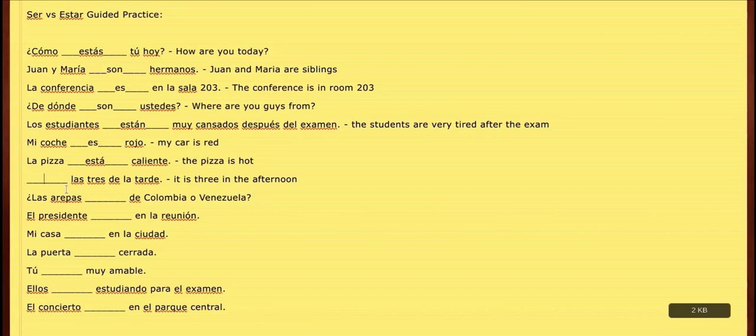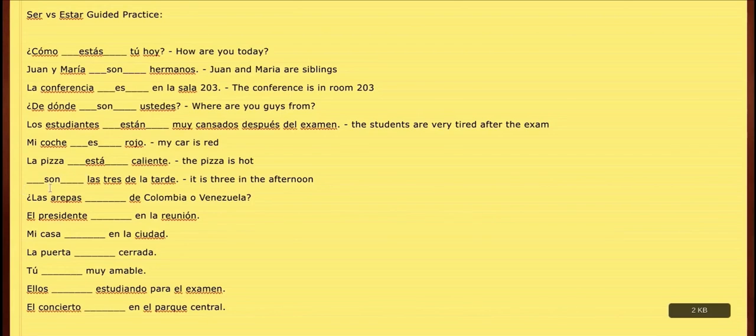Now, real quick, this can be very misleading, but if you watch my video on telling time, you might know that it's not going to be es las tres de la tarde. That sounds weird, even though in English we say it is. Technically they're in reference to the hours, las horas. Because of that, we're going to say son las tres de la tarde, because there's multiple hours that we're referring to.